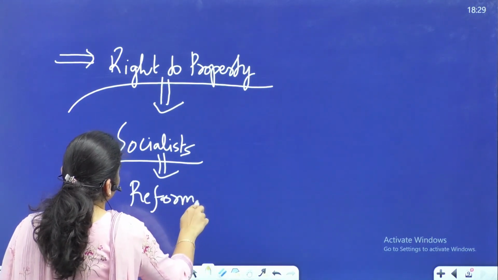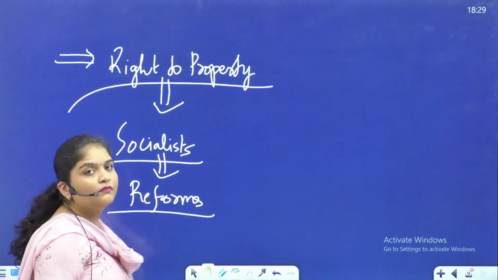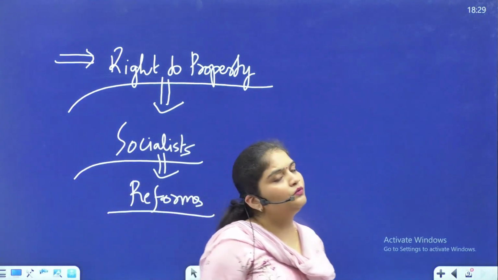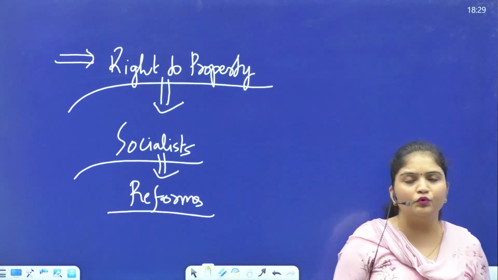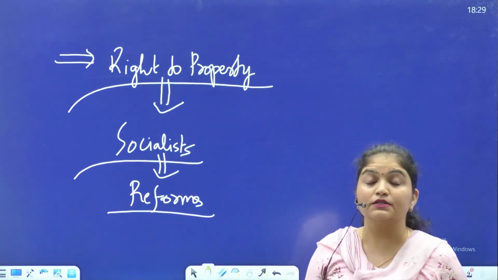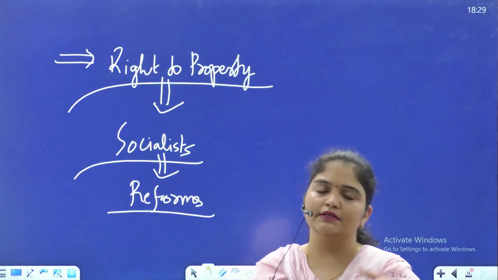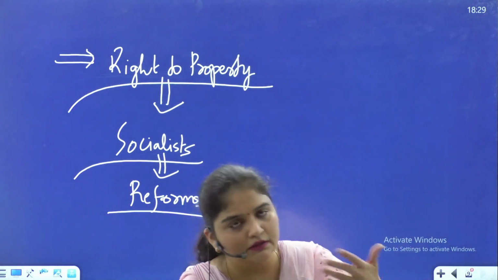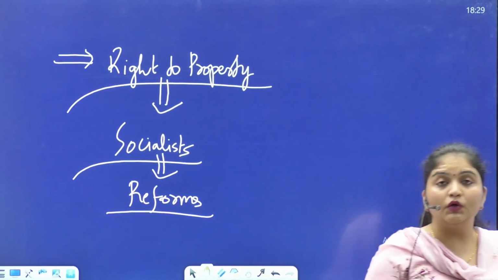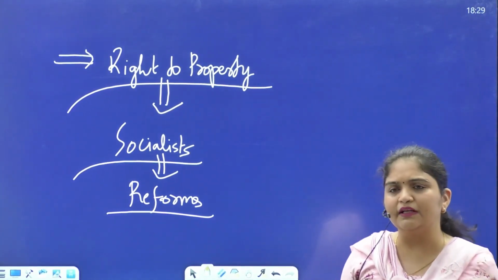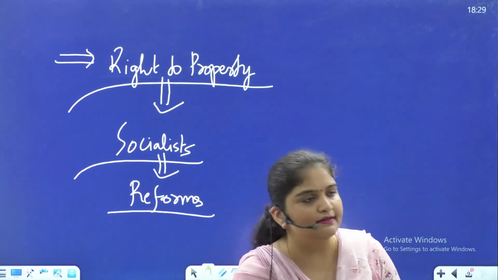Then you can talk of the right to property within the Indian Constitution, how it is no more a fundamental right, but yes, a constitutional right also, because it is there within the Indian Constitution, Article 300A. And even other laws protect it in multiple ways. So we can also call it a legal right.